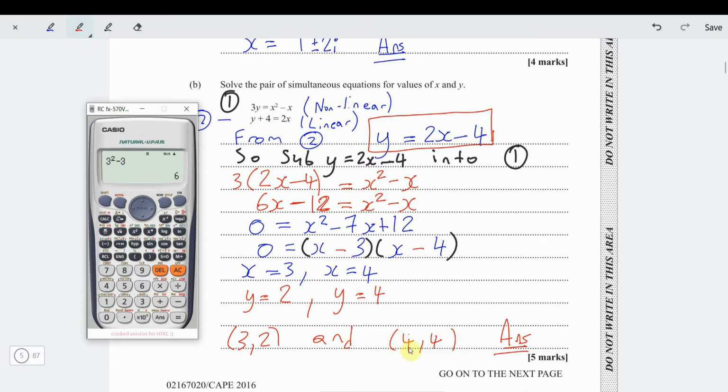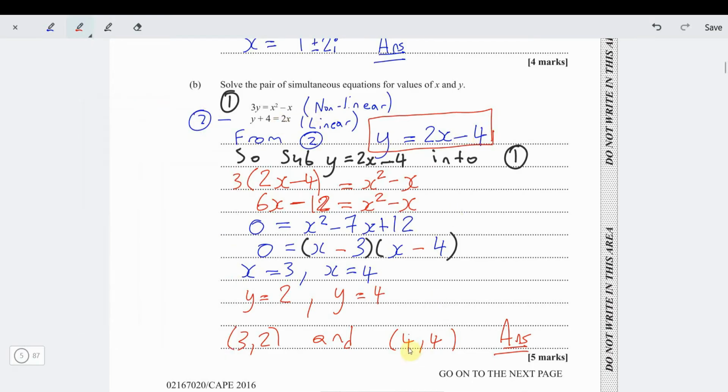You can check it with the next equation, 4. 3 times 4 is 12. 4 squared is 16. 16 minus 4 is also 12. So we can see that the first equation is good. And naturally the second equation would be good because we substituted into the linear equation. So we know that we're correct now. These are our answers.